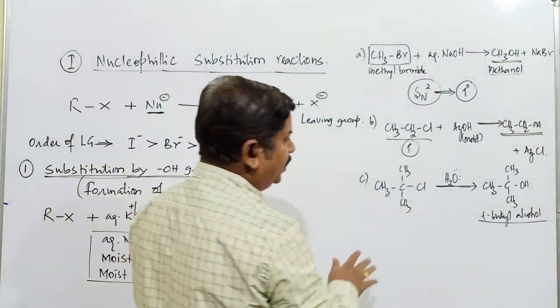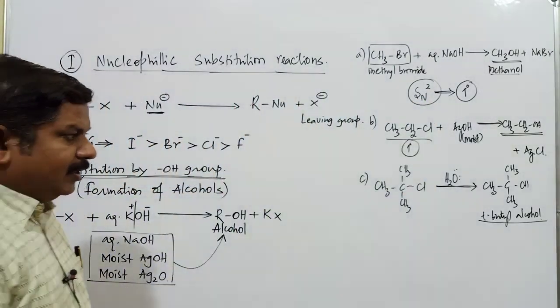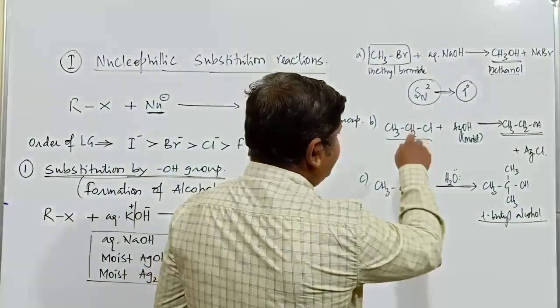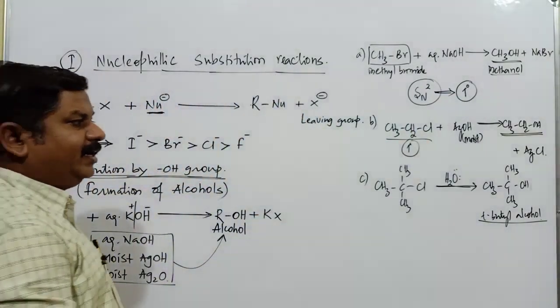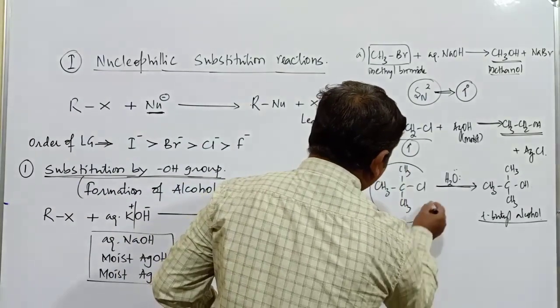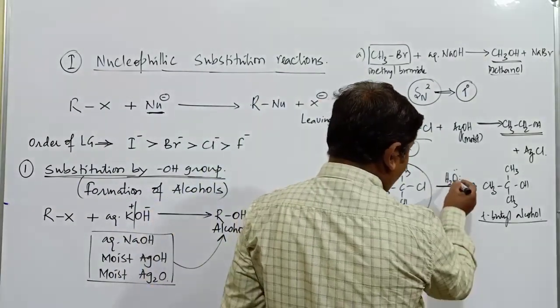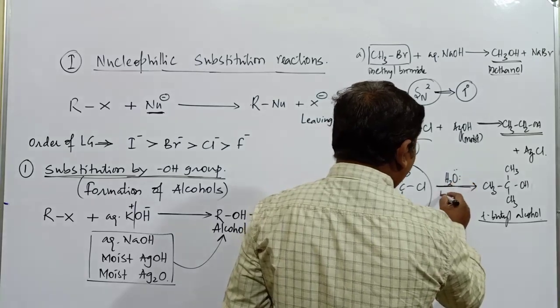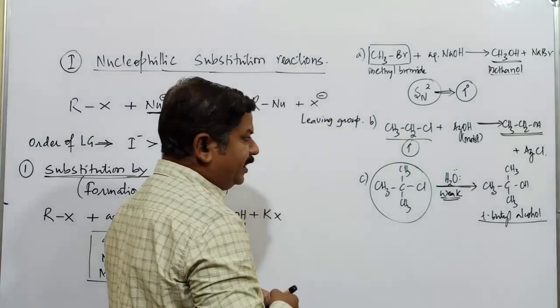Don't worry about SN1 and SN2. You will get complete clarity after the discussion of the mechanisms of SN1 and SN2. This one is a tertiary alkyl halide, and for a tertiary alkyl halide, a weak nucleophile is enough to carry out the reaction.